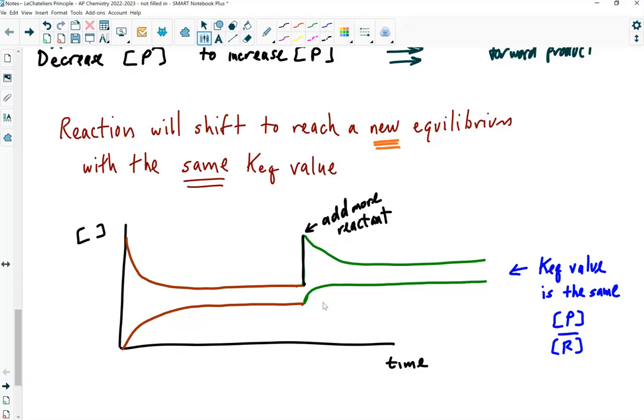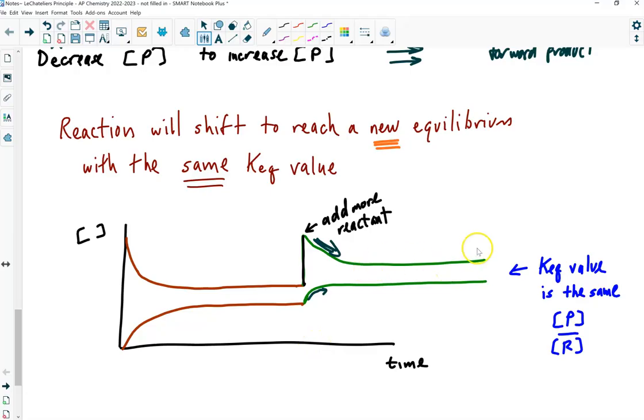And we have the reaction reaches equilibrium. It's nice, it's happy, it's at equilibrium. And I come along and I dump in a bunch of reactant, right? Well, you see how we add more reactant, and so it's going to hurry up and start trying to get rid of that reactant, right? And in the green line, you can see that it's trying to get rid of reactant that I added. It's getting rid of reactant, but in that same case, it's making more product, right?